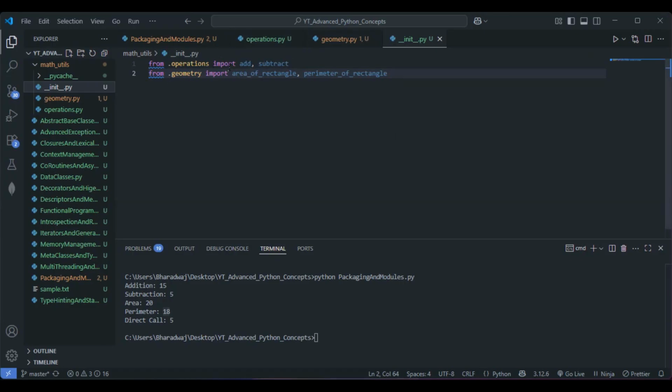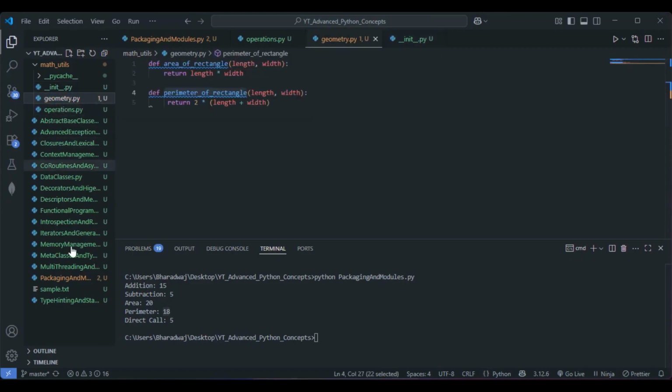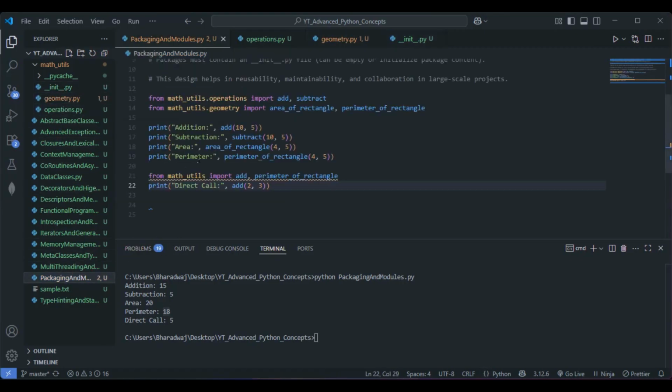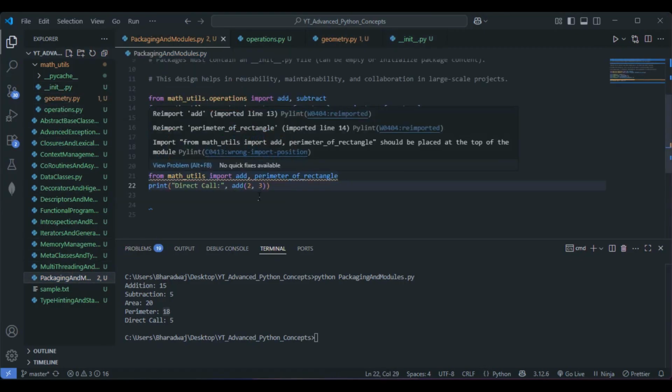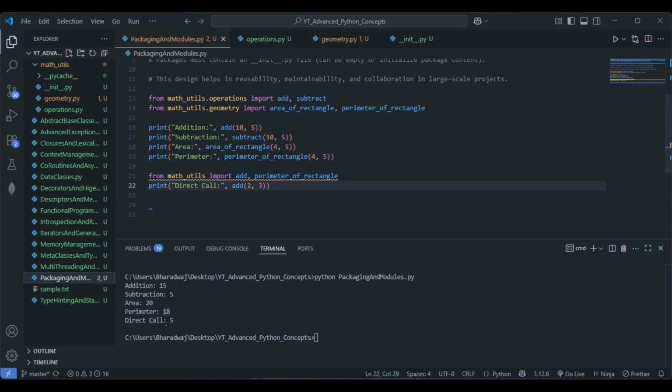So here we can directly call within the packaging and modules file, which is basically considered the main file. So 2 plus 3 addition is nothing but 5. We are getting the correct, desired output.